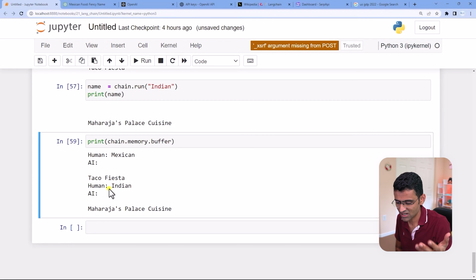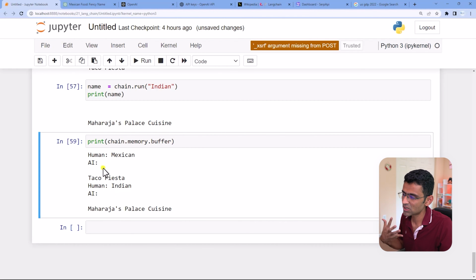For 1,000 tokens, they charge like $0.002 something based on the model. So your cost is going to go up. If you want to save the cost and do things in an optimized way, you need to restrict this buffer size. You can say, just remember the last 5 conversational exchanges, okay? And this can be done using something called ConversationChain.